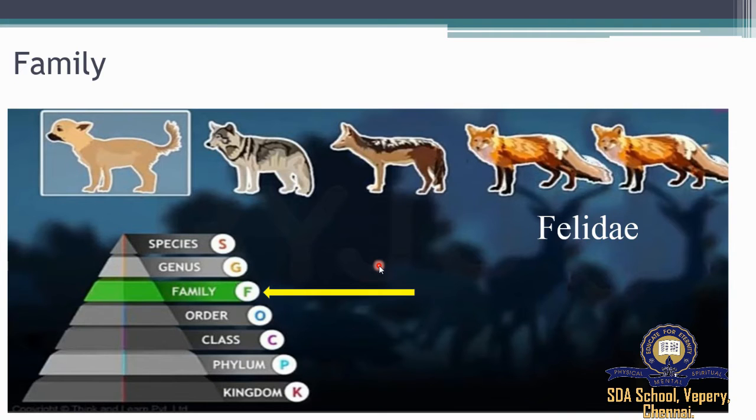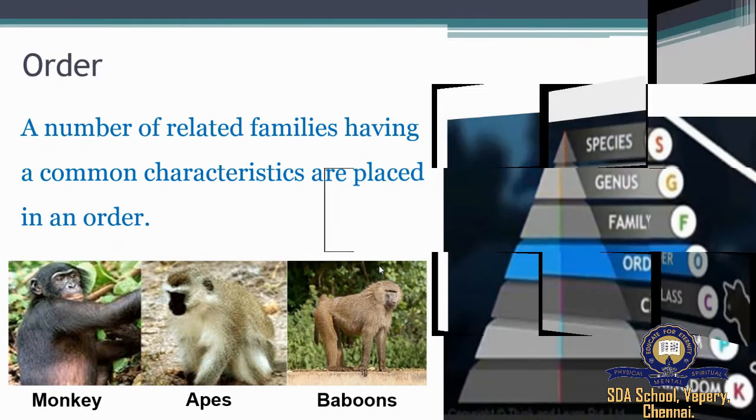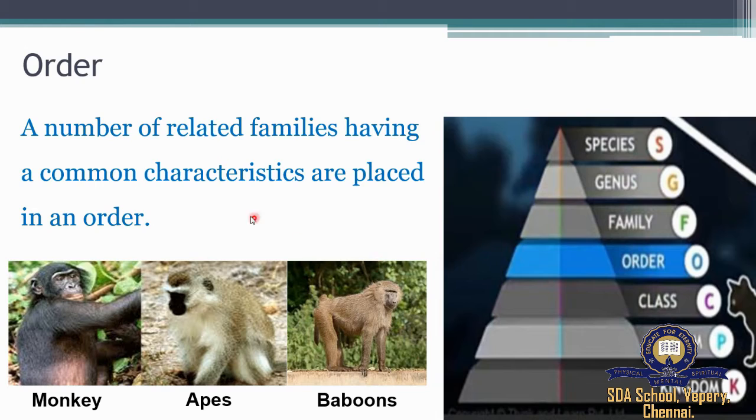Next in the hierarchy we have order. Order is nothing but a number of related families having common characteristics are placed in an order. For example, monkeys, baboons, apes, and man, although they belong to different families, are placed in the same order, primates. Since all these animals possess some common features, they are placed in the same order.